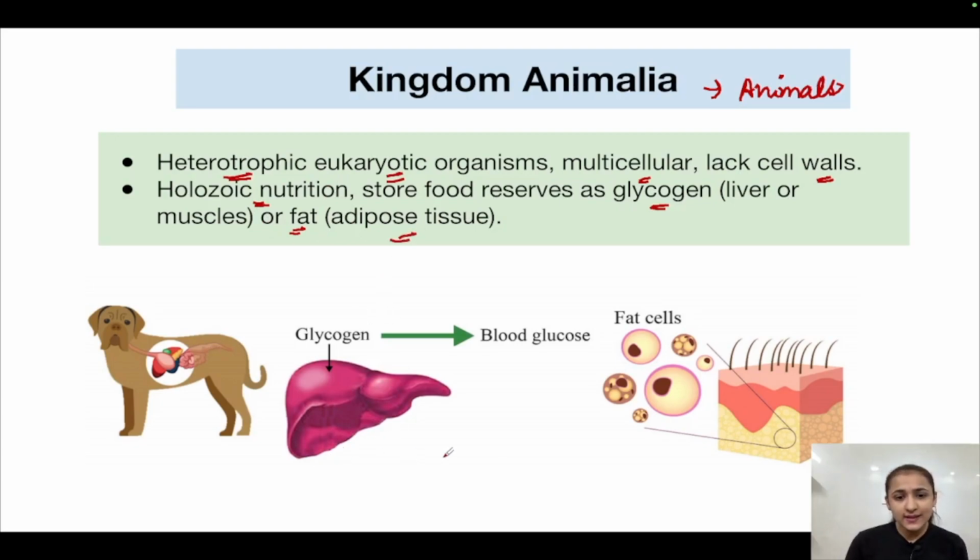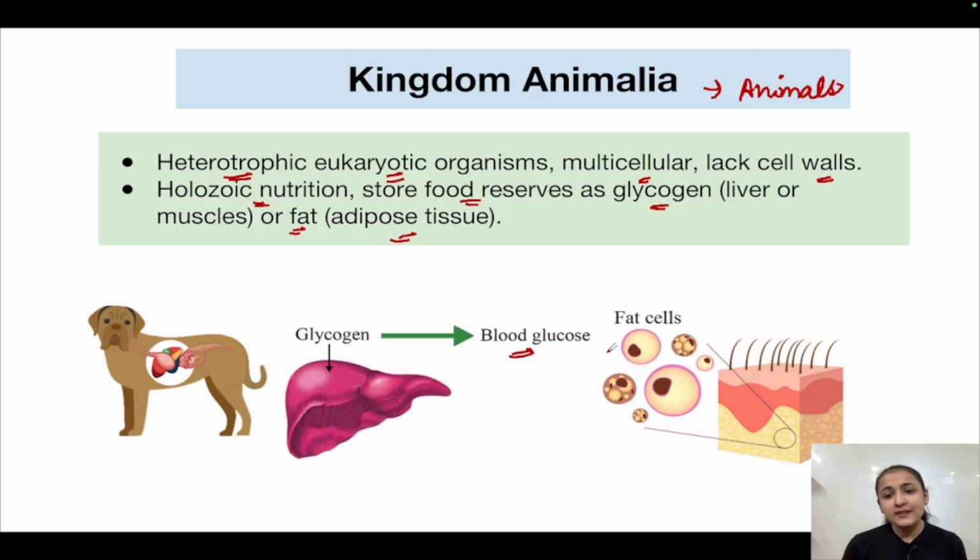Okay, as you can see in this diagram, this is the liver. In it, glycogen is stored as food reserve. Food reserves of glycogen are present in the liver. Blood glucose is mentioned here because whenever the blood sugar levels drop, this glycogen would be broken down into blood glucose in order to supplement that need of blood sugar. This is how reserve food materials are important and come handy when the body is in need of them.